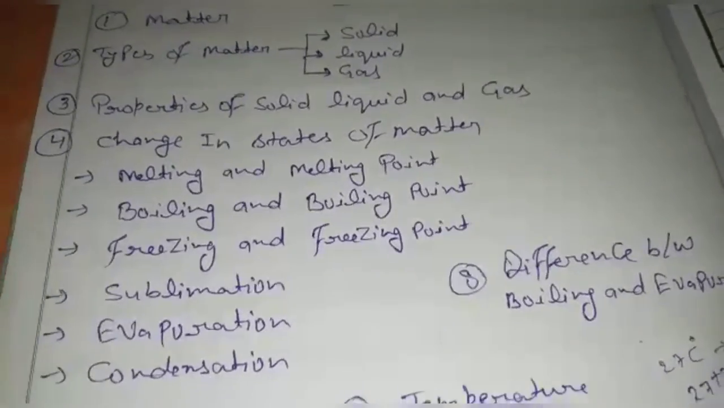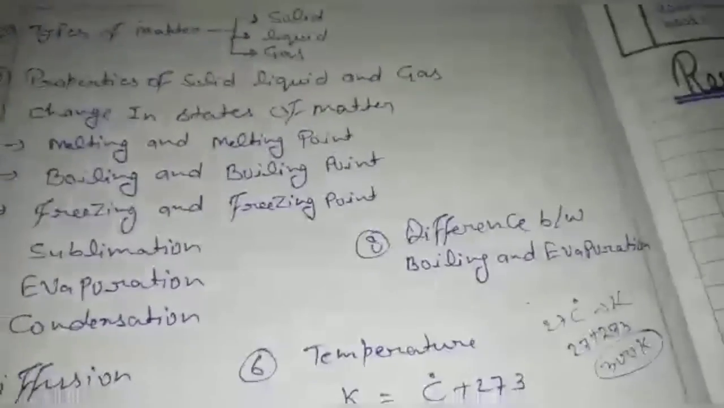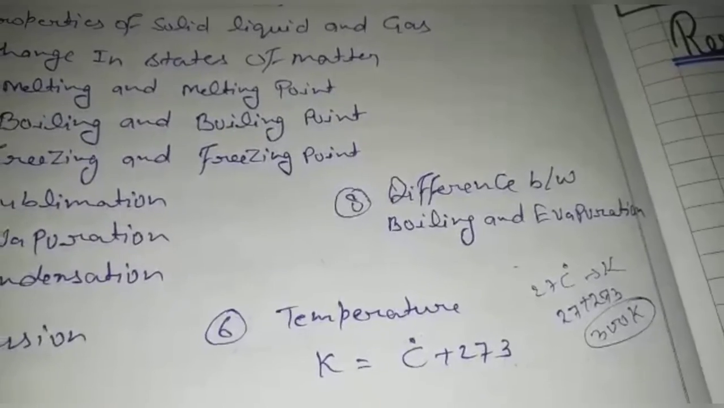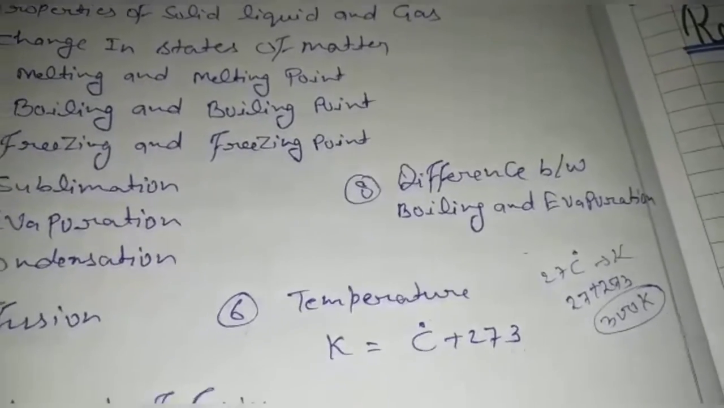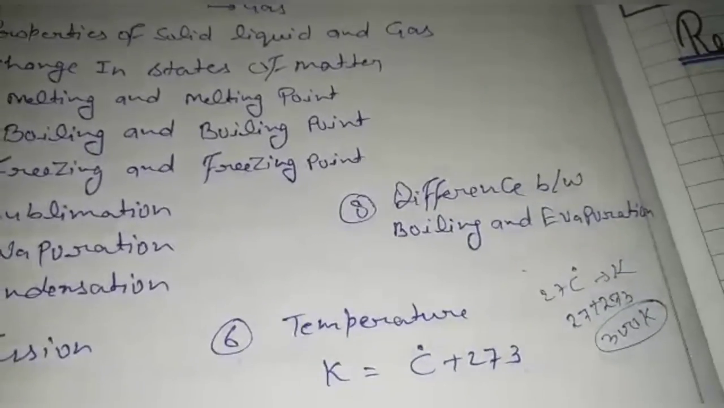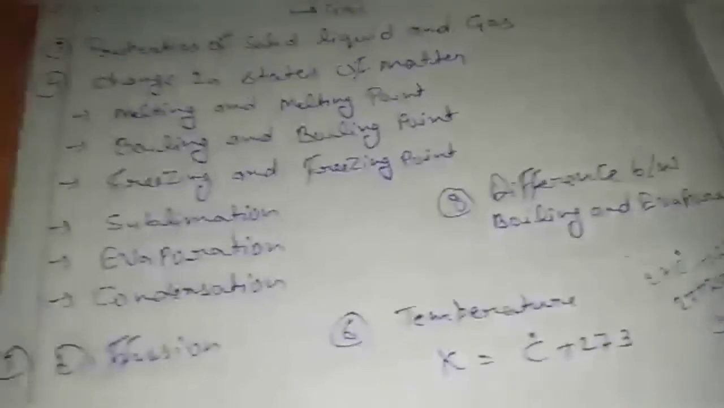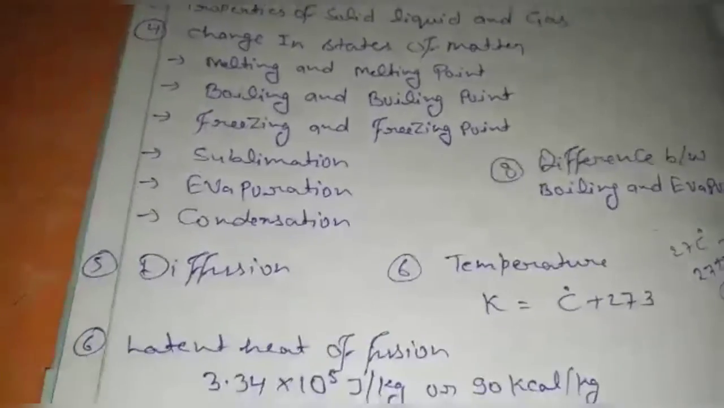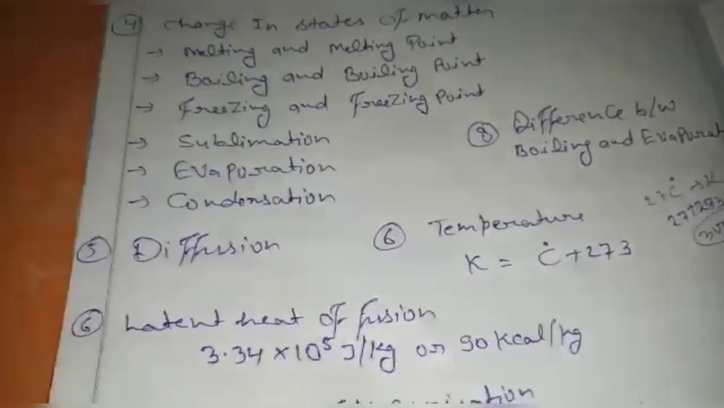Diffusion and diffusion rate. Temperature: change in temperature from degree Celsius into Kelvin. This is simple, just add 273 to the degree Celsius. Latent heat of fusion.